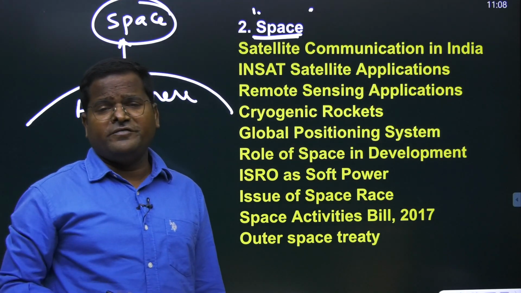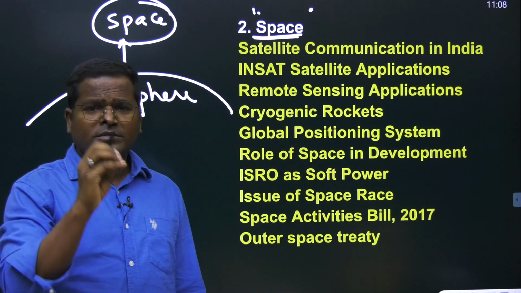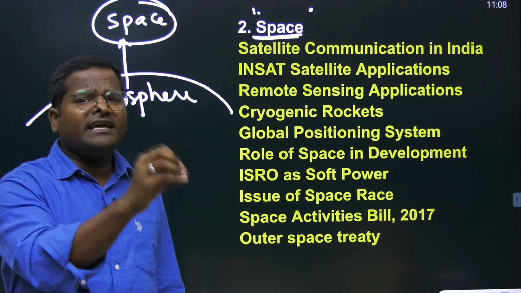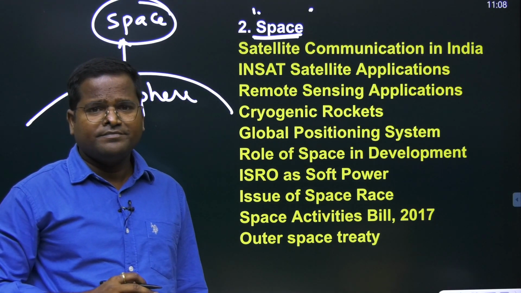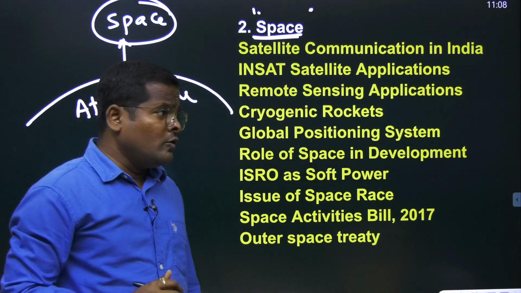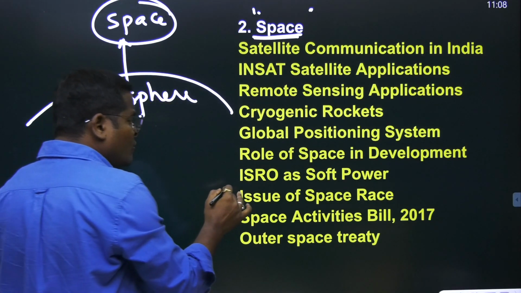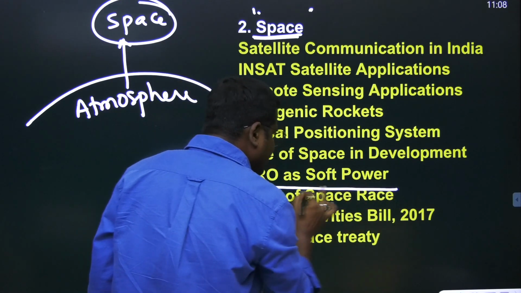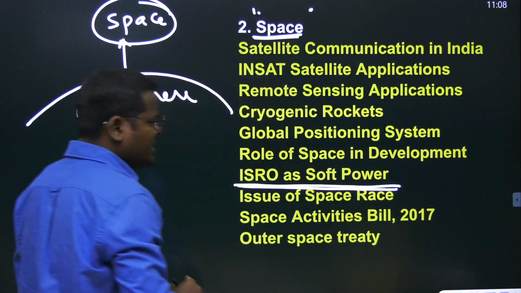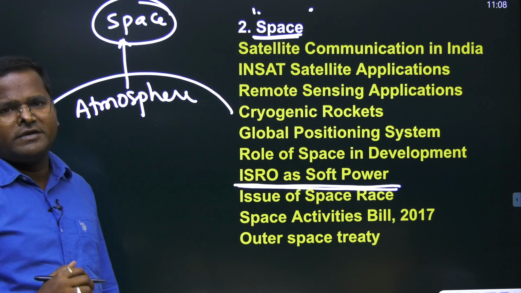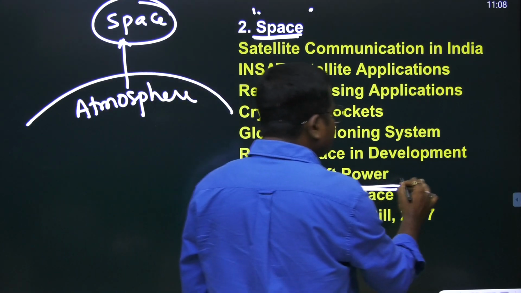Even before the G20 summit, our Chandrayaan 3 successfully landed at the South Pole. Because of that, we could get soft power, ISRO as a soft power, and we could make space diplomacy.